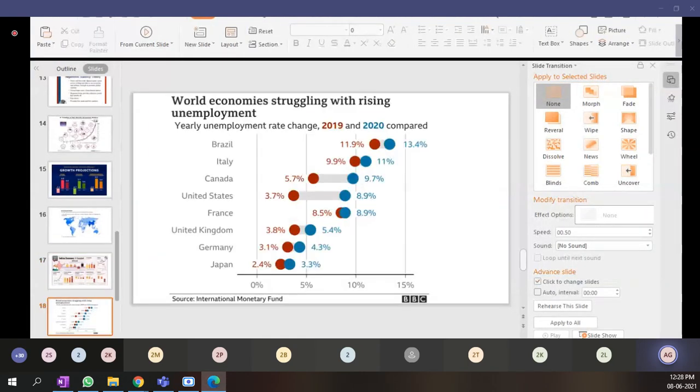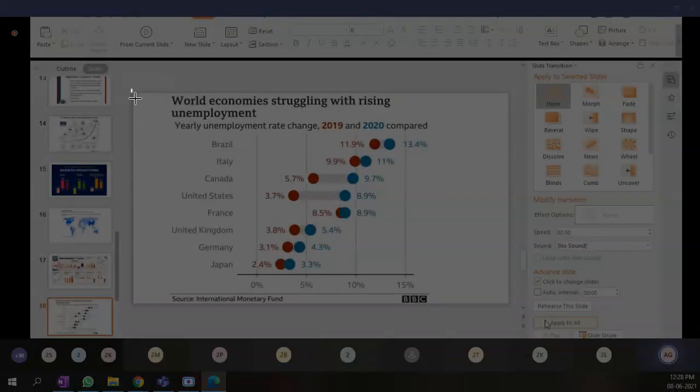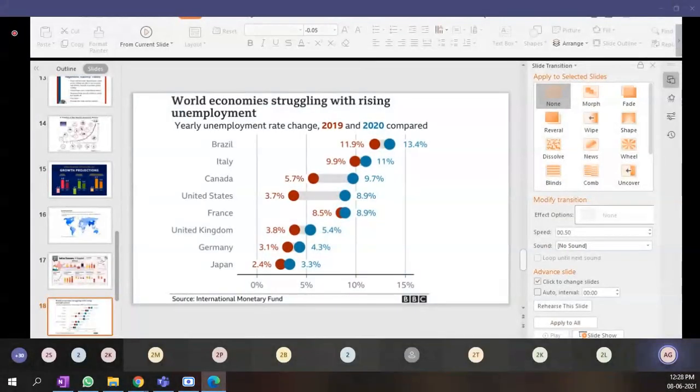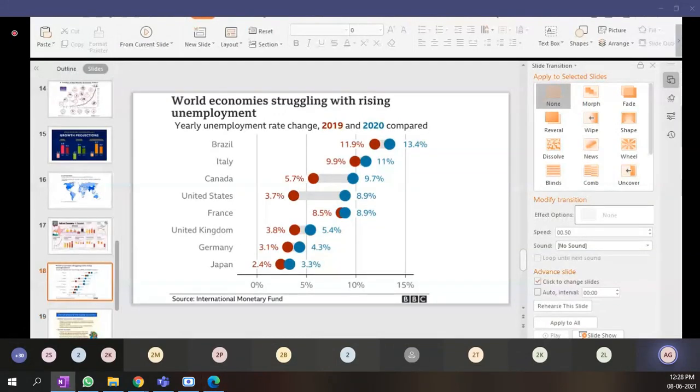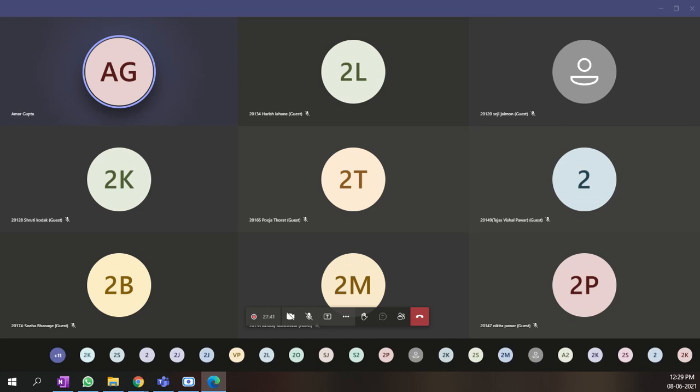Now, going ahead, let us understand the world economies which are struggling with rising unemployment. As you all know, globally the economies are struggling a lot. Why are they struggling? Because many such factors are there. For example, the Greece crisis, which happened recently in 2016-17. Prior to that, there was the subprime mortgage crisis in the United States. Then all other crises in the form of wars and natural disasters are also taking place from time to time.